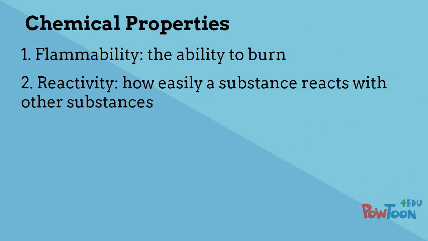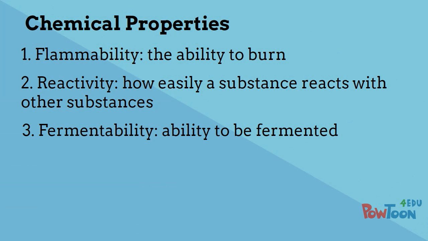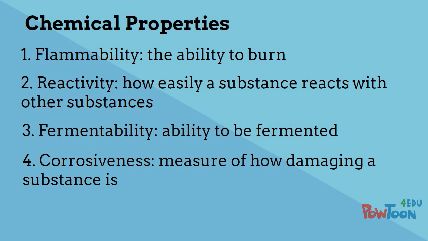2. Reactivity describes if a substance is able to react easily with other substances, such as oxygen. 3. Fermentability, or the ability to ferment, is a chemical property that is extremely important for food chemists and brewers. 4. Corrosiveness is a measure of how damaging a substance is to other substances, including living things. Strong acids and strong bases are both corrosive.